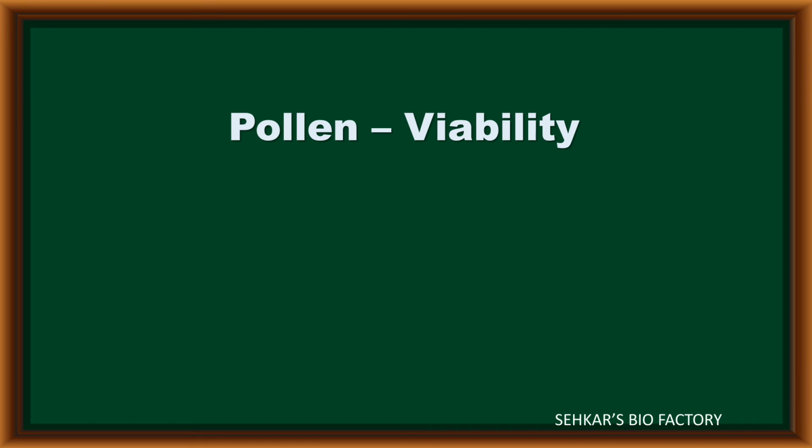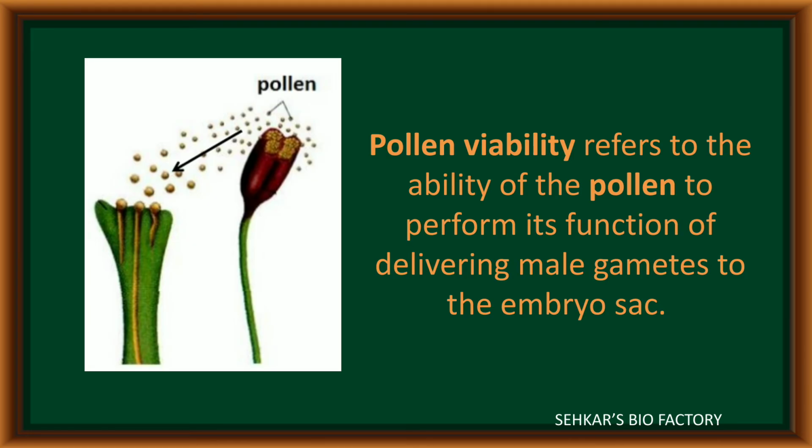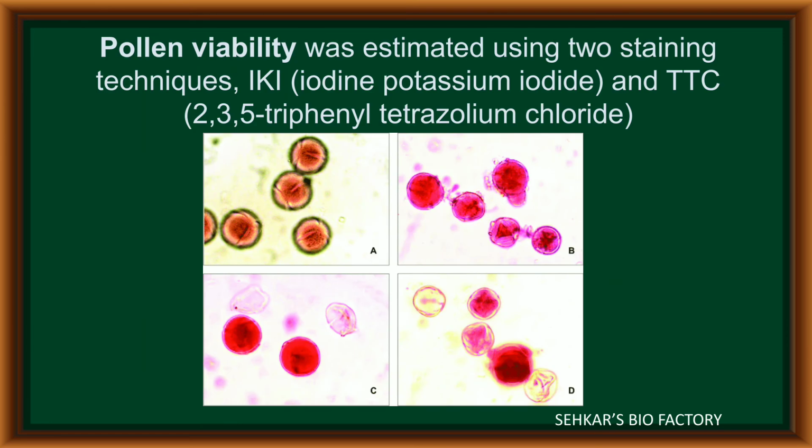Coming to the next topic, pollen viability. Pollen viability is a phenomenon. It refers to the ability to deliver the pollen on the surface of the stigma, so that the pollen tube releases male gametes into the embryo sac. The pollen viability can be tested with the help of a staining procedure by using IKI, iodine potassium iodide, and TTC, 2,3,5-triphenyl tetrazolium chloride.